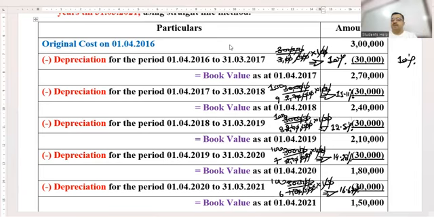So what I want to prove is this, that in the first year, 30,000 as a percentage of 3 lakh is 10%. But now you are definitely subtracting 30,000. This 30,000, children, is calculated on the original cost. Yes or no? But अगर आप इसकी relative importance देखें कि 30,000 रुपीज आपने लेस जरूर किया, but 270 पे लेस किया, तो actual burden of depreciation देखने में 10% है, but है कितना? 11.11. Next year it is 12.5. Next year it is 14.28, and next year it is 16.67.